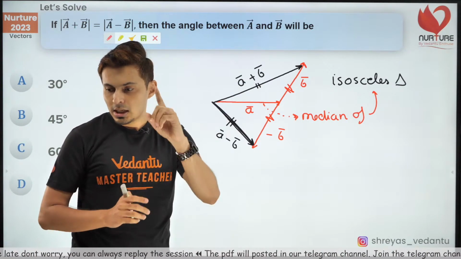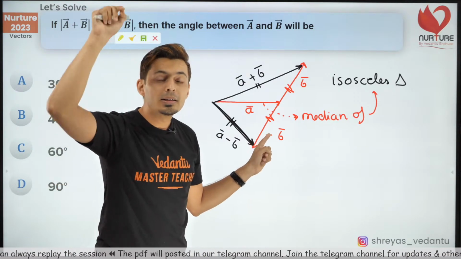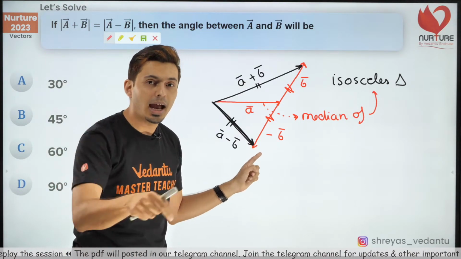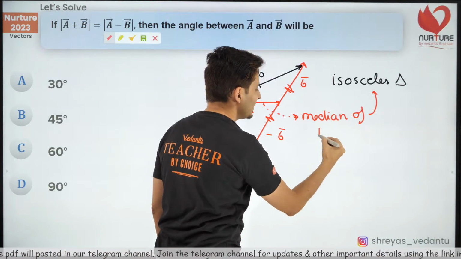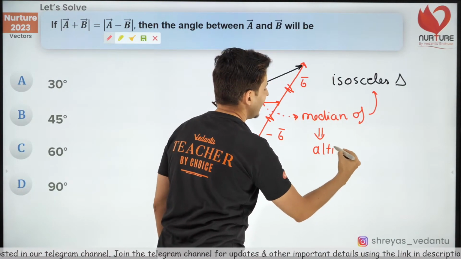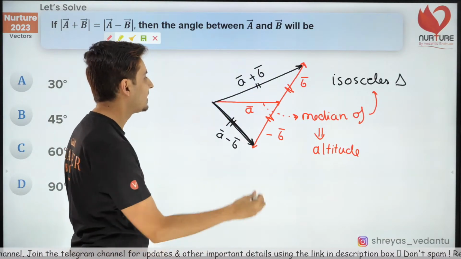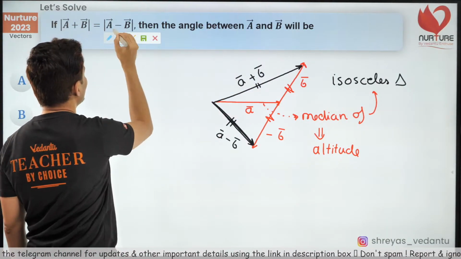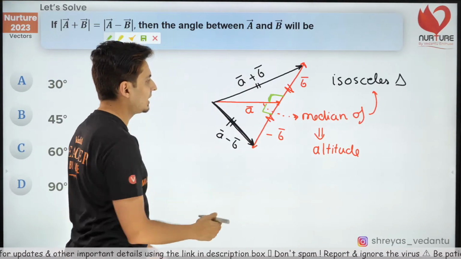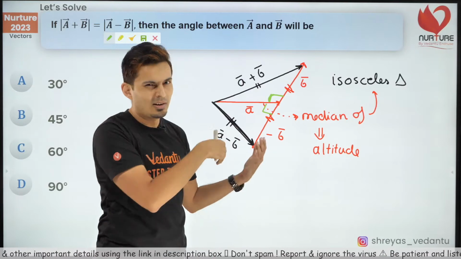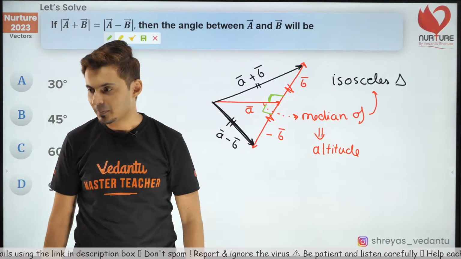Now think about it. In an isosceles triangle, the median is also the altitude. That's the property. For an isosceles triangle, this median is also the altitude. That means if it is an altitude, what does it mean? This angle is actually 90. This angle is also 90. It doesn't look 90 because I've drawn it like that, but it is actually 90 degrees. I hope this is clear.